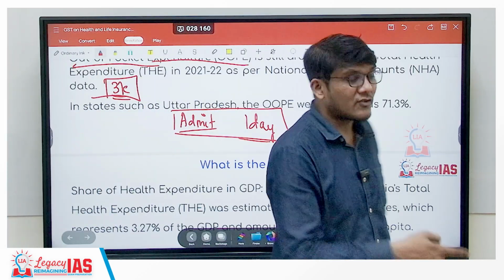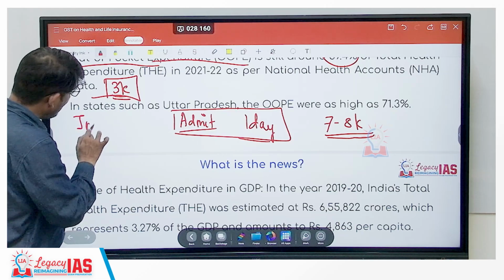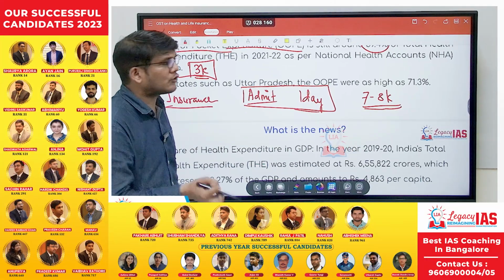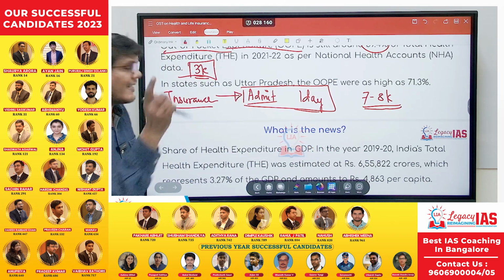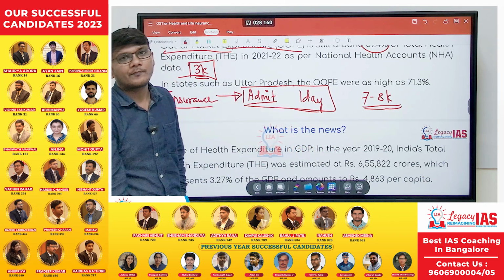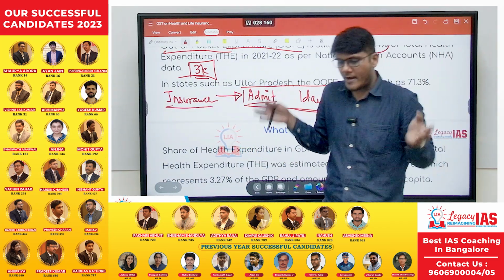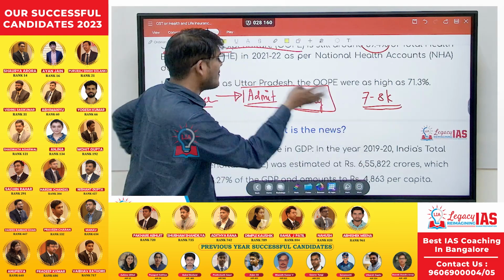What do we mean by this? By this we mean that these insurance policies will cover certain ailments, certain issues, and only when you are admitted in the hospital for a minimum of one day does it kick in. If you are not well, just go for a checkup to a general physician or any doctor, get it checked, get the medicine, and there was no need for you to be admitted.